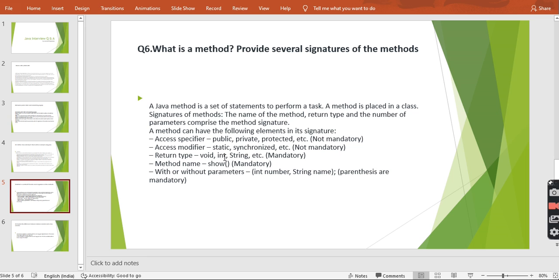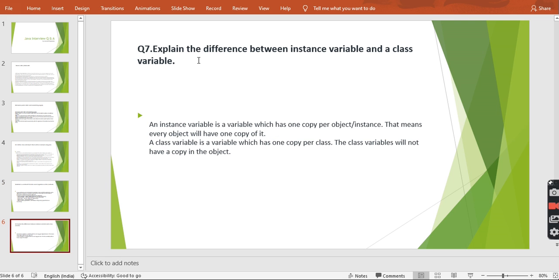So suppose you want to get the integer employee id, then the return type would be integer. If nothing is returning, then it would be void. If the getter method is returning the name of the employee, the return type would be string. Okay, method name can be any name you put: display, show, get data, show data, with and without parameters. Okay, now we'll come to the next slide.